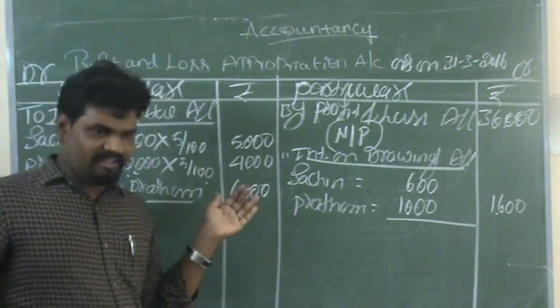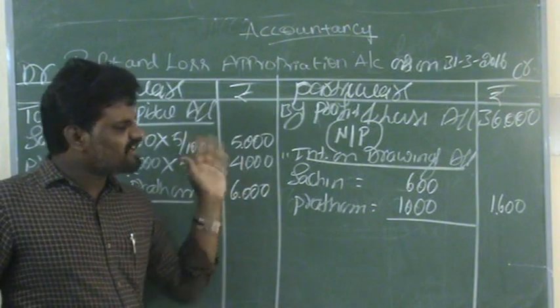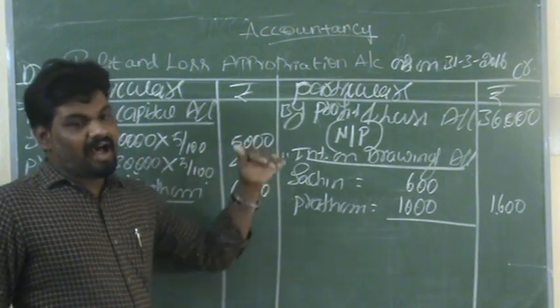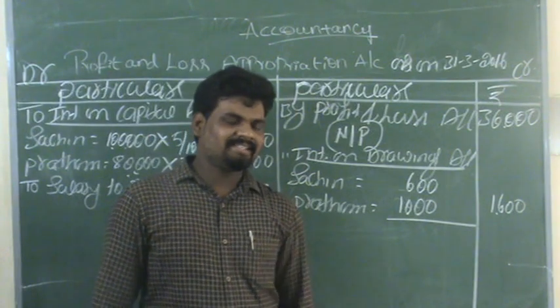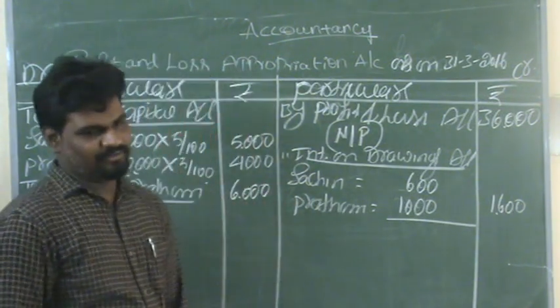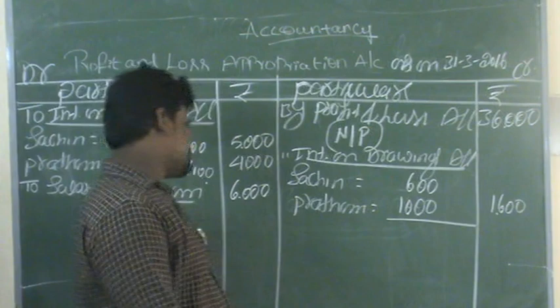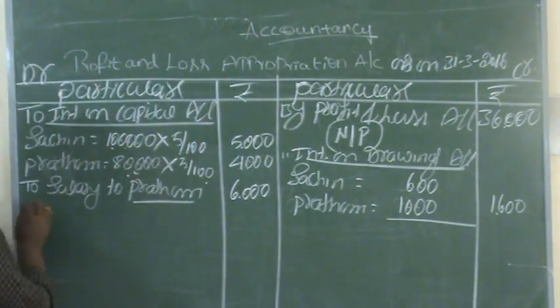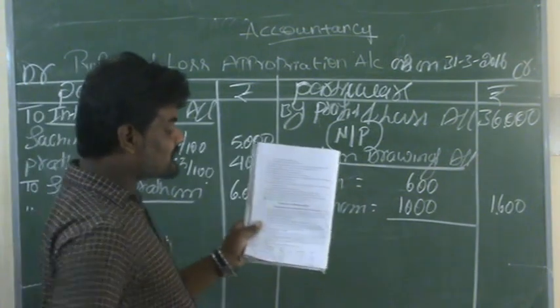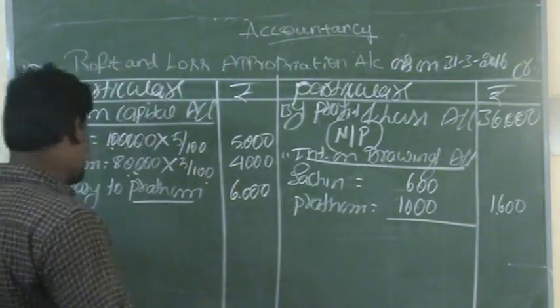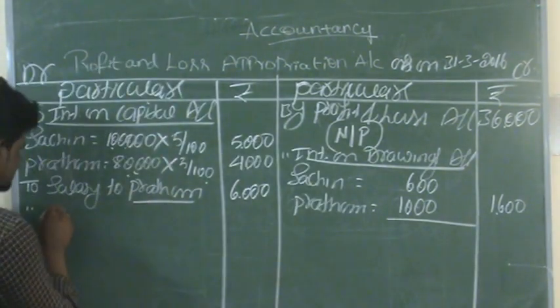We have already discussed the format, what the various aspects are, on which side what kind of transactions we need to record. Now let's record in the debit side the transaction commission to Sachin rupees 4,000.